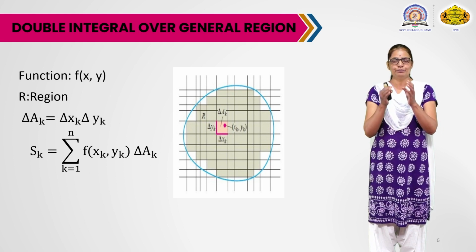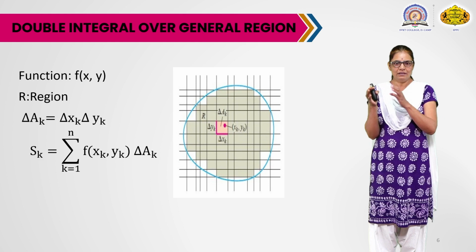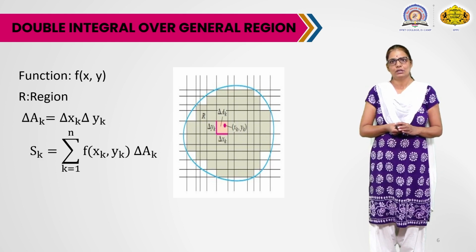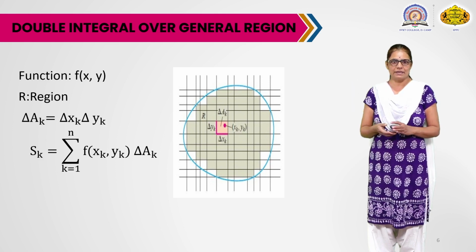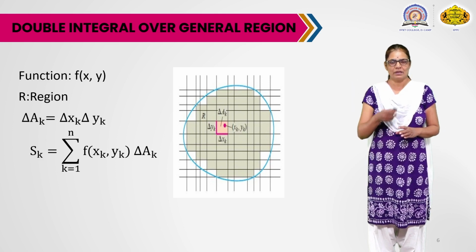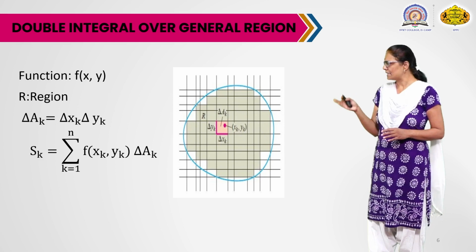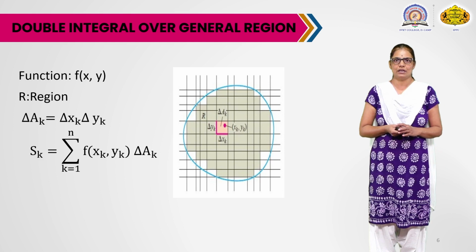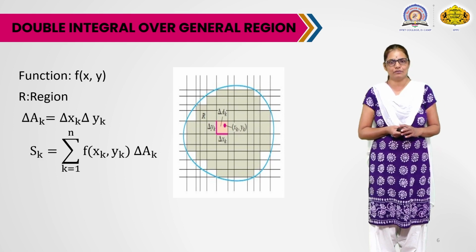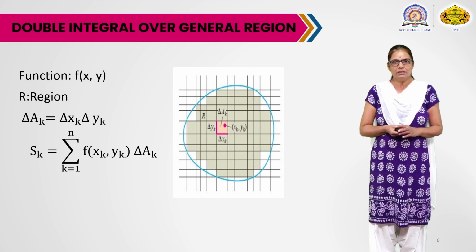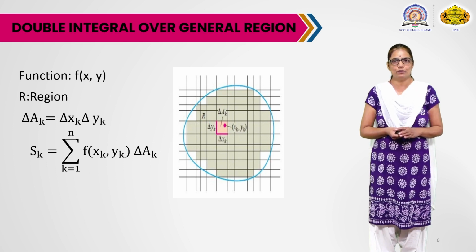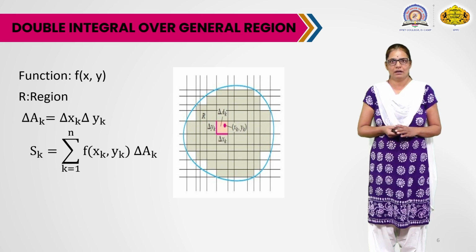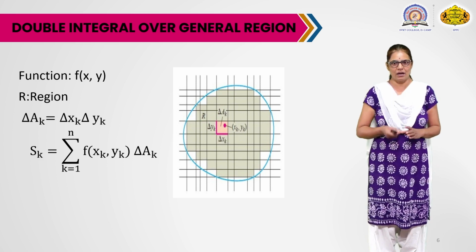Then multiply this value with the area of that rectangle, that is the product f of x_k, y_k and delta A_k. Do the same thing for the other sub-rectangles and now form the sum, which is denoted by S_k here. S_k equals summation of f of s_k, y_k into delta A_k, k is running from 1 to n. Now this sum is taken over those rectangles which lie completely inside our region, that is region R.